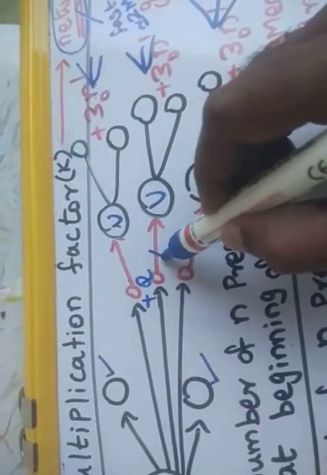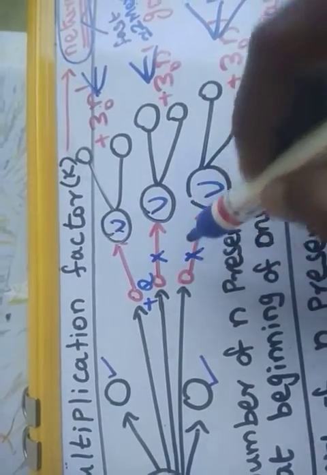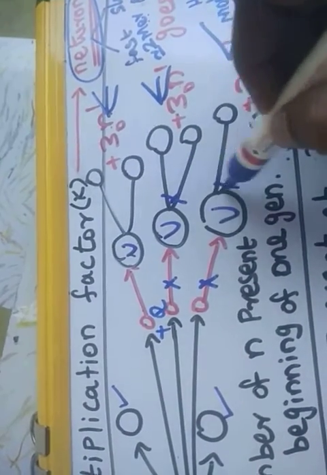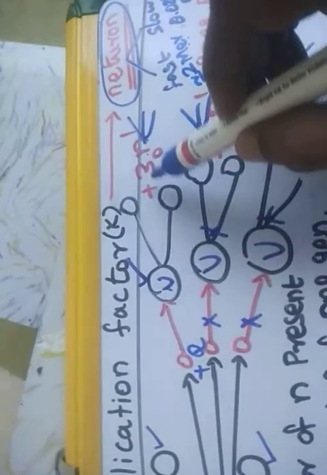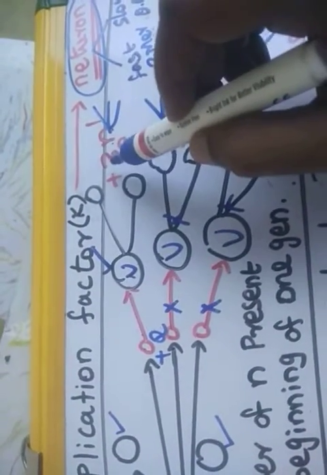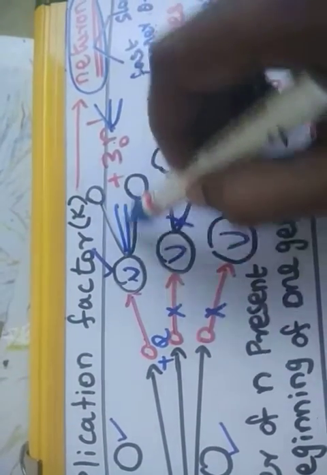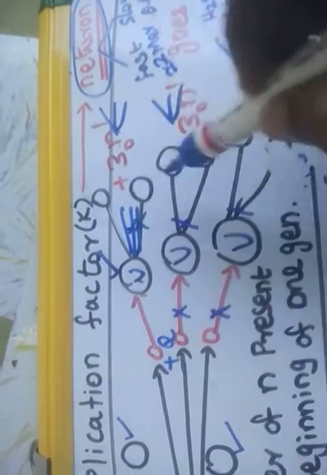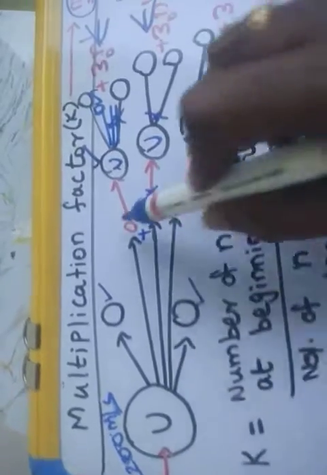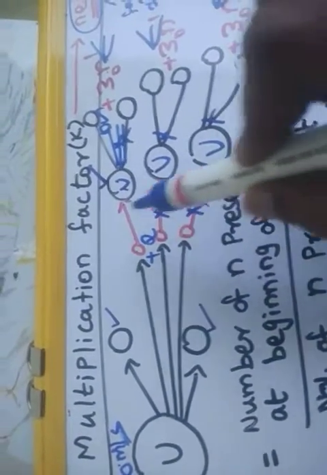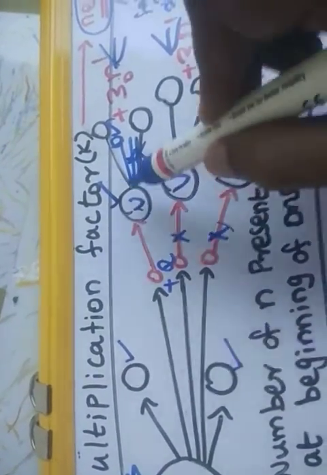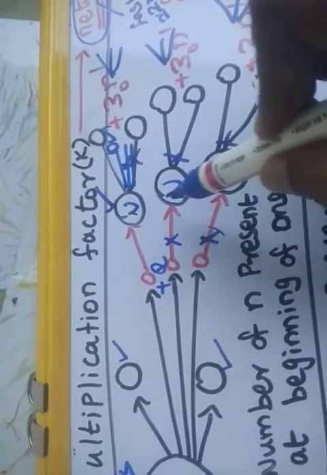Of these 3 emitted neutrons, 2 neutrons are suppressed, so those reactions never happen. Only this one fission takes place. Again, of these 3 emitted neutrons, 2 are suppressed and only 1 is allowed to collide with another uranium atom. So this reaction never takes place.